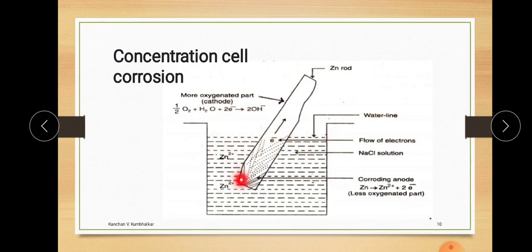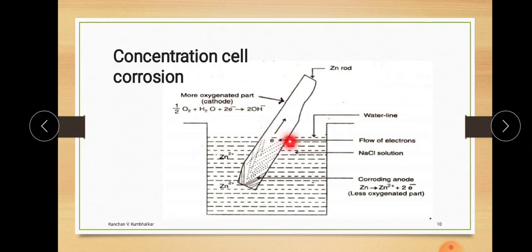But some of the zinc rod is deep in the solution and some part of the zinc rod is in contact with fully aerated air, or in contact with oxygen. In this part there is minimum oxygen contact, maximum chemical contact. There is maximum NaCl solution contact in this area, and in this area the zinc rod is highly aerated. Maximum oxygen is supplied here. Hence this rod is the more oxygenated part and hence acts as a cathode.